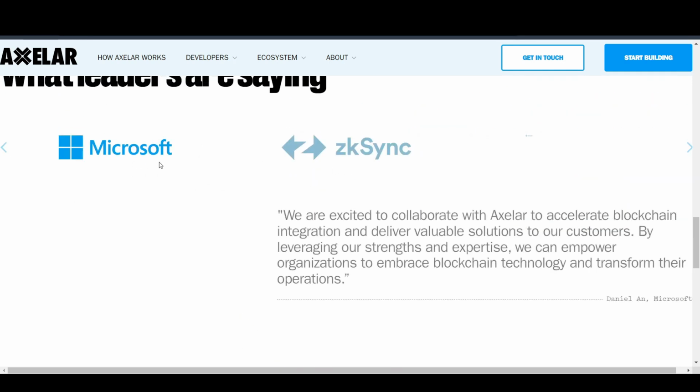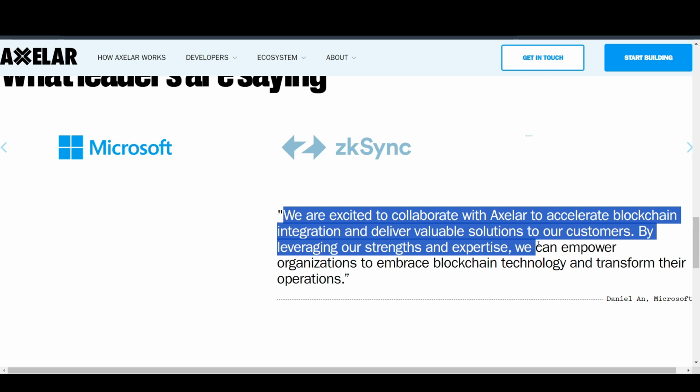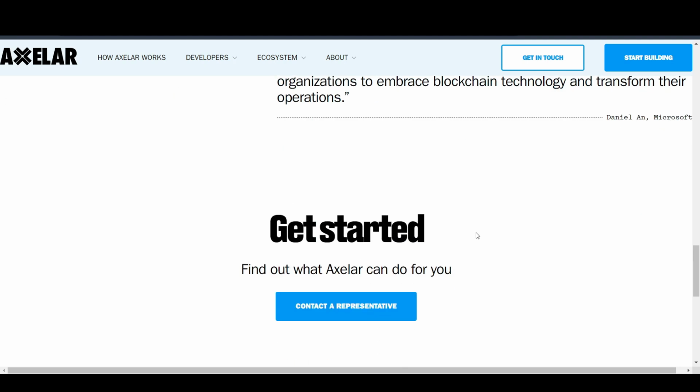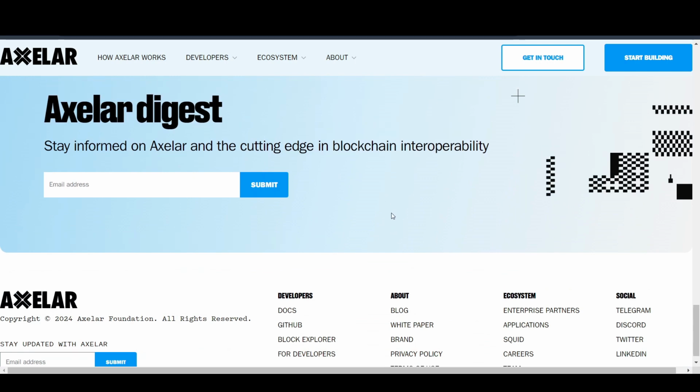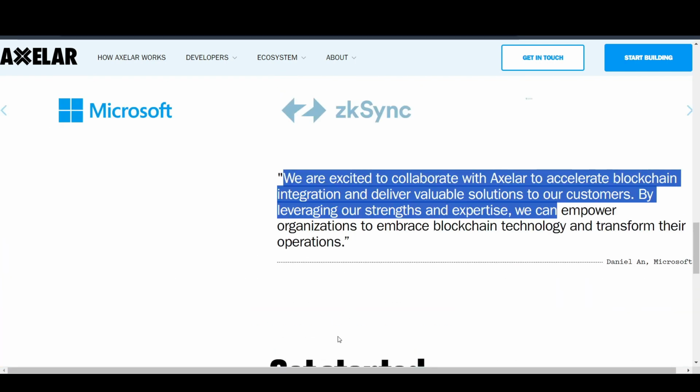When it comes to Microsoft, they say that we are excited to collaborate with Axelar to accelerate blockchain integration and deliver valuable solutions to their customers. Pretty good. So this was it. Now let's move to the tokenomics section and other stat sections to see what is going on with that.